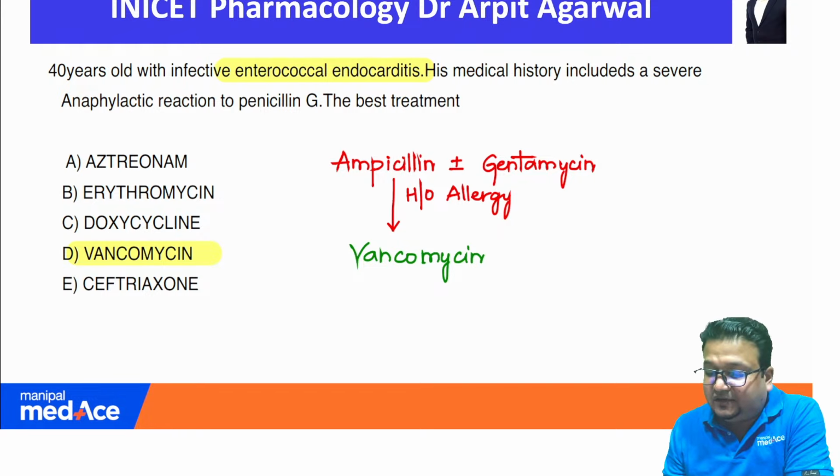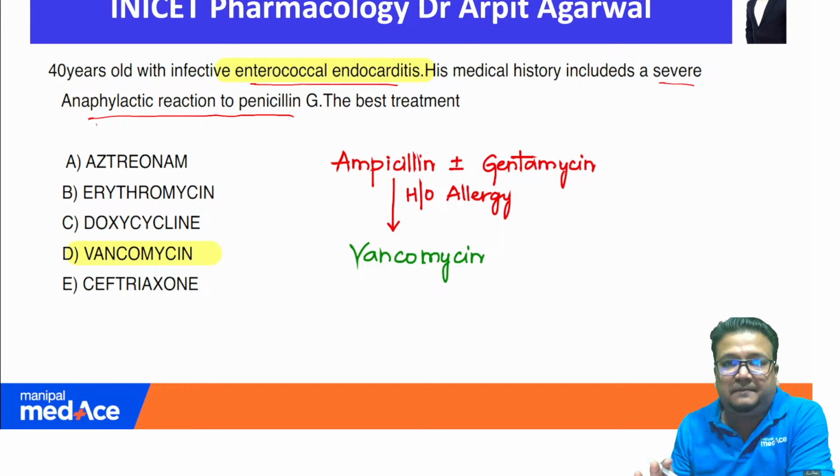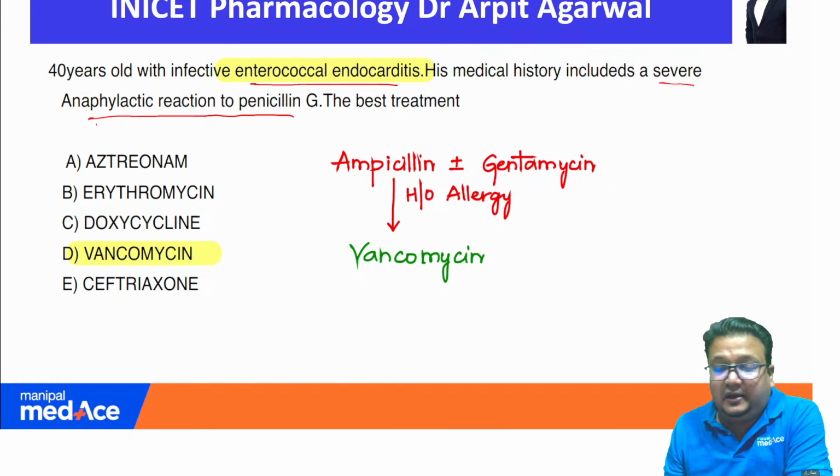We have a question which says infective enterococcal endocarditis and medical history is severe anaphylactic reaction to penicillin G. Same question, the best treatment. Now see here, the answer is also given in our notes. As you can see, such a simple question.